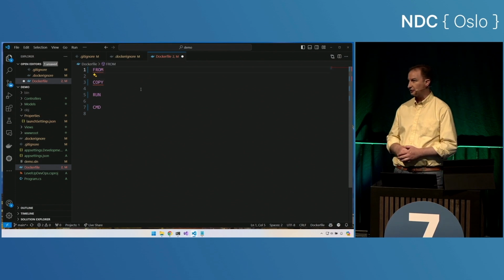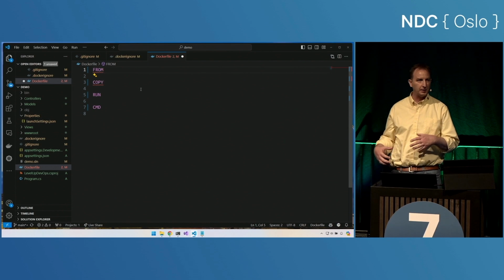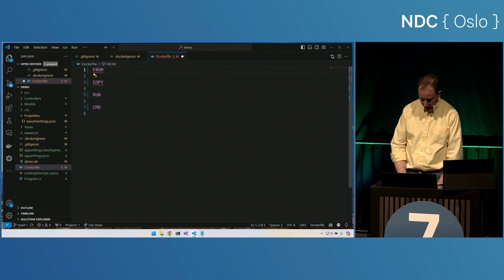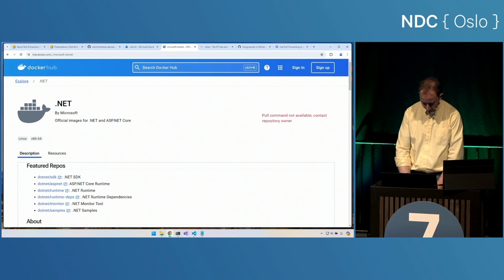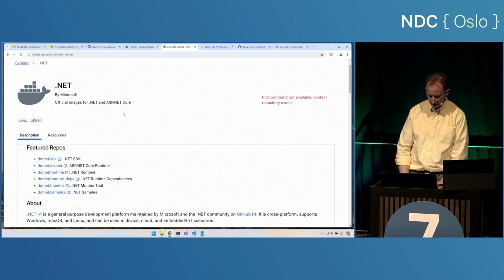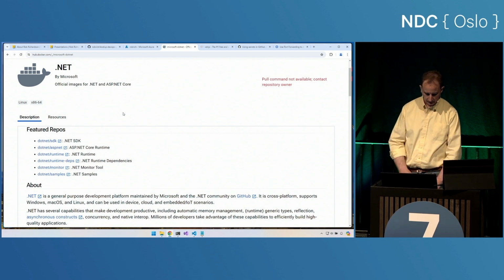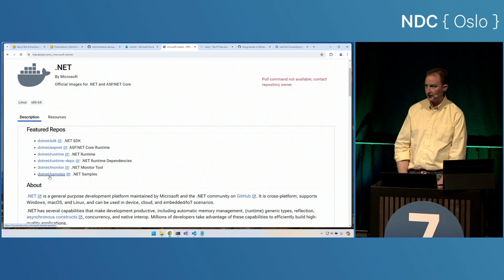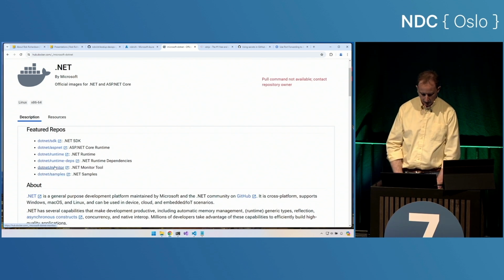We want to stand on the shoulders of giants. We want to start with a base image that has the tools that we need, but not too many. So let's head off to Docker Hub, and we'll search for .NET. And we'll land here on this repository that is a meta repository of all the other .NET repositories. Now, .NET samples is great. Lots of different Dockerfiles that we can use for examples to pull from. Monitor is fun, monitoring a .NET app.